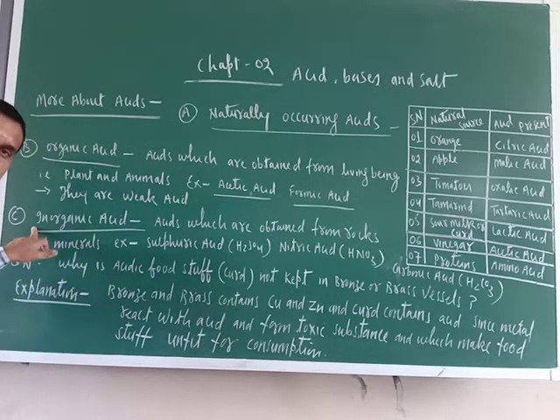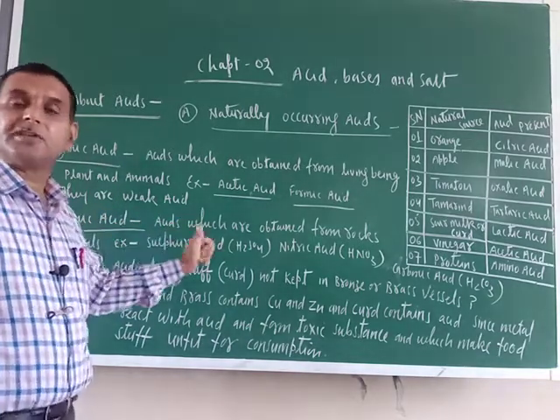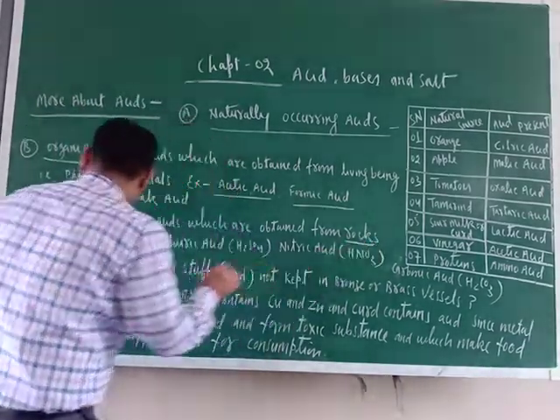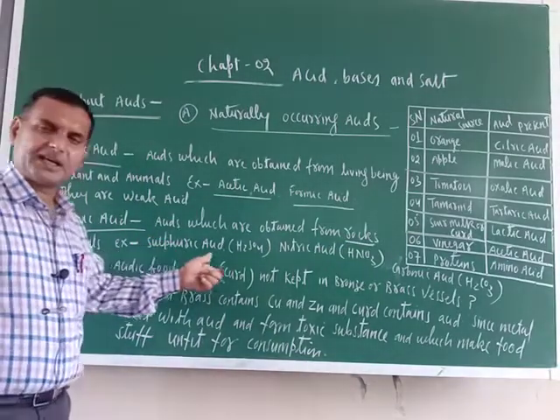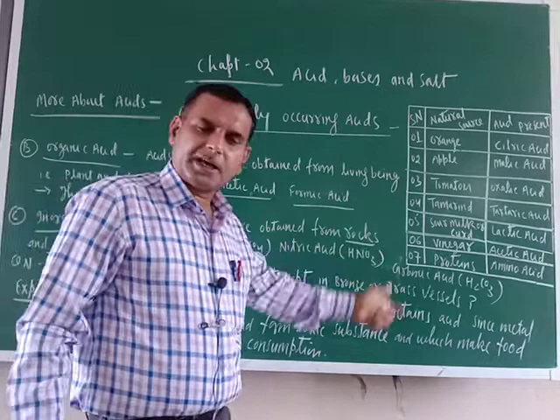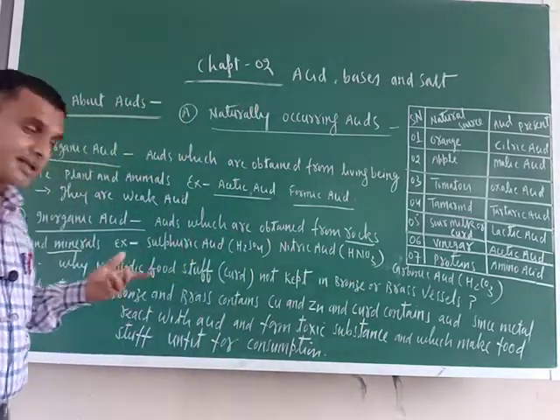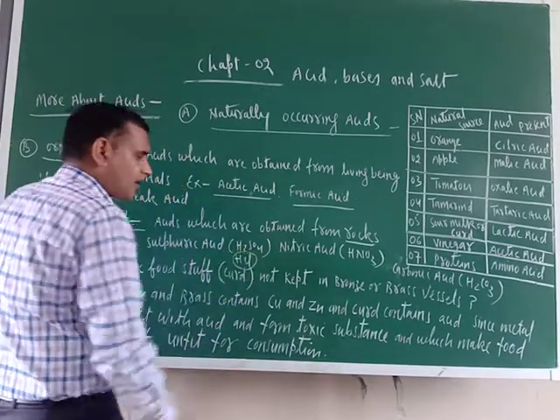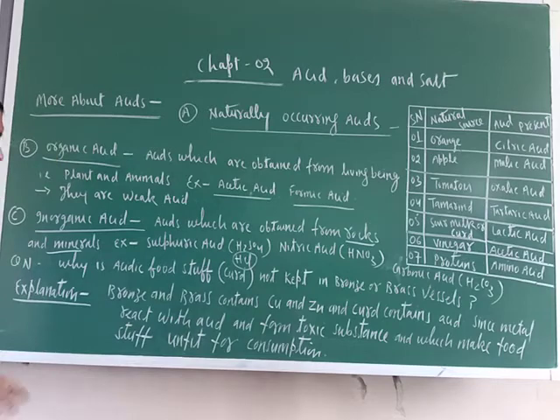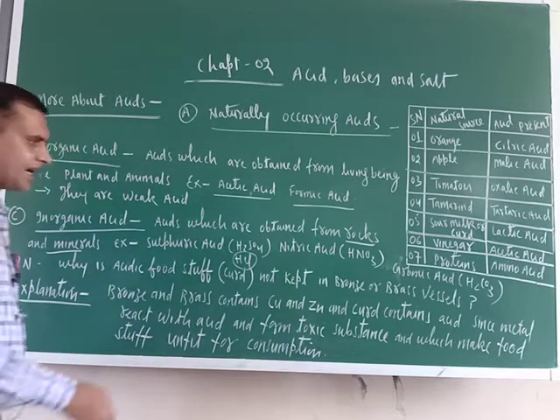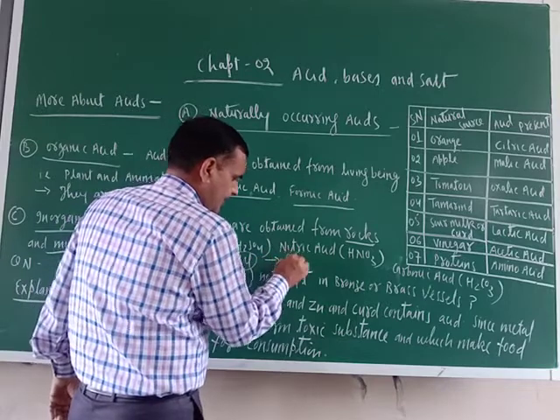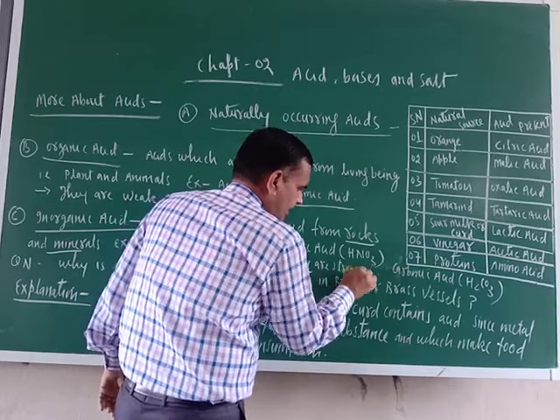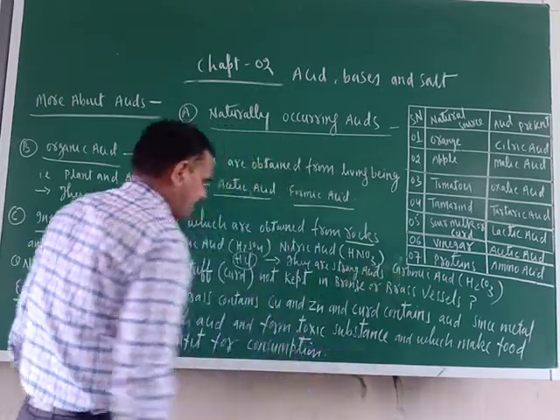Now what are inorganic acids? Inorganic acids are those acids which are obtained from rocks and minerals. Examples: sulfuric acid, nitric acid, carbonic acid. Hydrochloric acid is also a mineral acid only. They are obtained from rocks and minerals. And these inorganic acids are strong acids. Just write down here: they are strong acids.